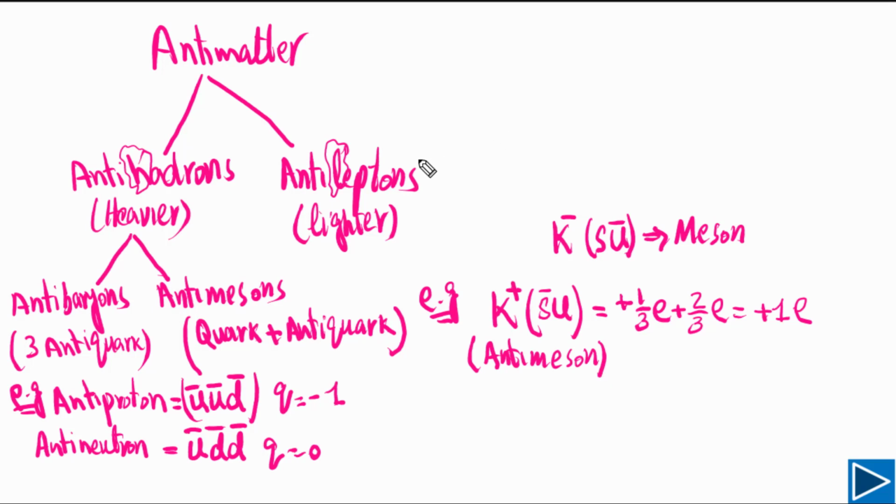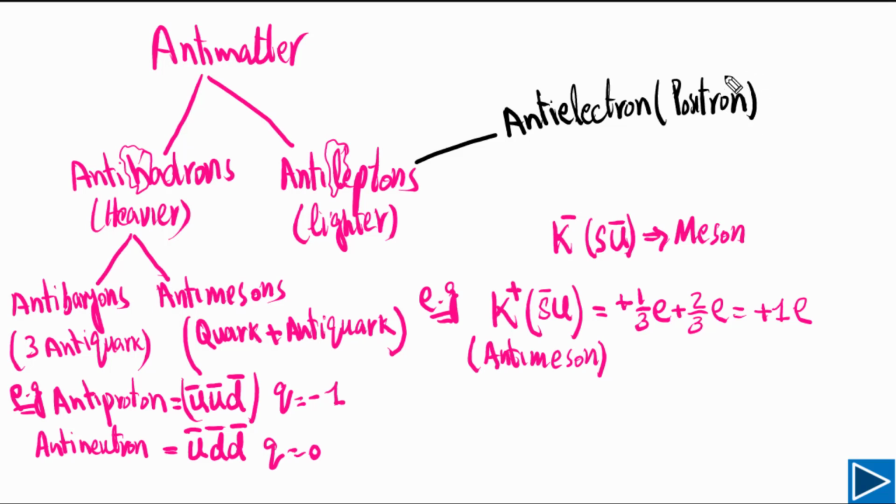Let's try to understand some examples of anti-leptons. The best example of an anti-lepton is the anti-electron, because the electron is a lepton. But we also call the anti-electron by a special name. It is called the positron, and the symbol we use for the positron is e+.